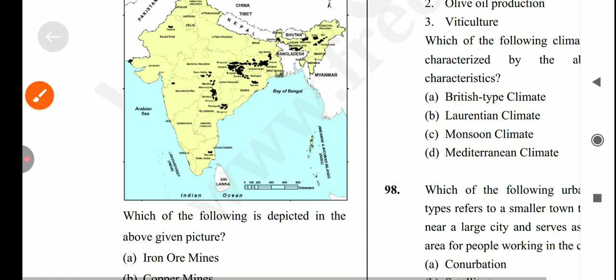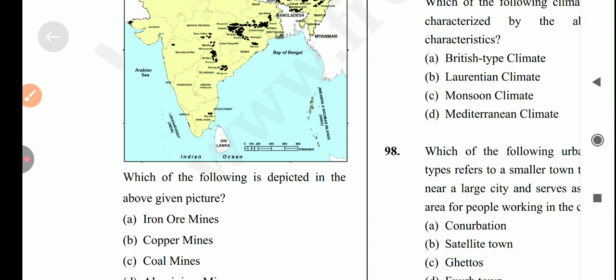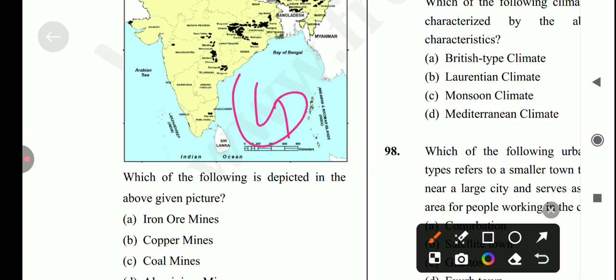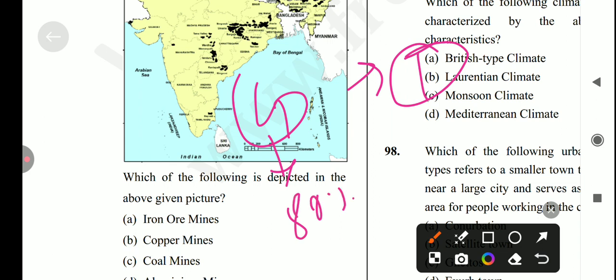Okay, and if you are talking about coal mines, coal occurs in two important types of coalfield: the first is Gondwana and the second is Tertiary. Maximum coal, 80%, will be in Gondwana, sorry, not 80, it's 98% that is formed in Gondwana, and only 2% in Tertiary types of coalfields. Okay, so if we're talking about the Gondwana fields, they are made up of sedimentary rock systems in the lower Gondwana age.